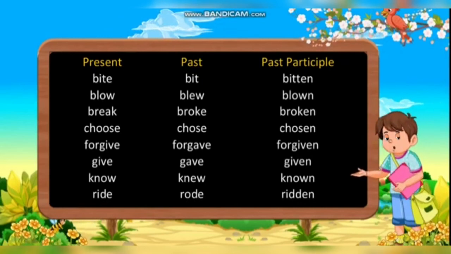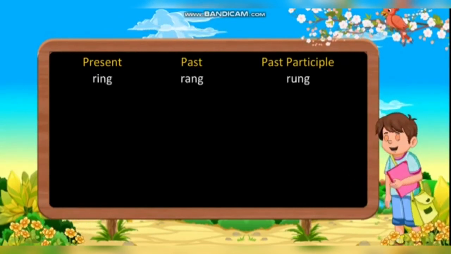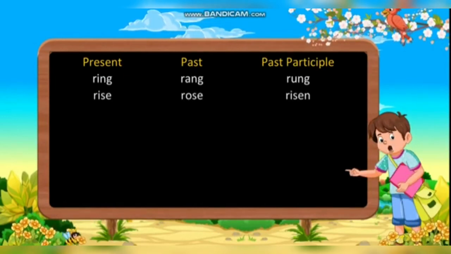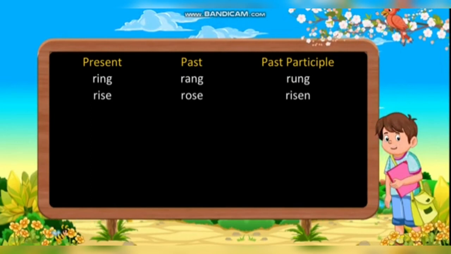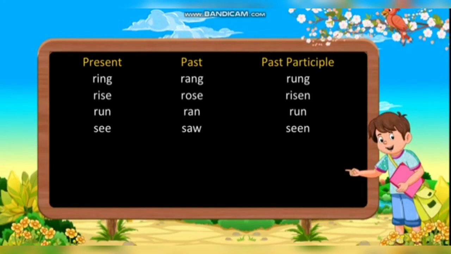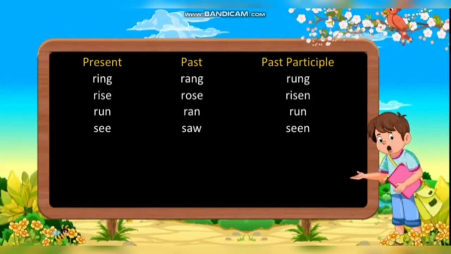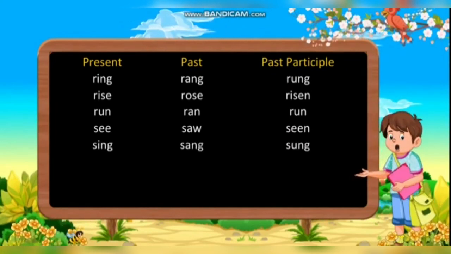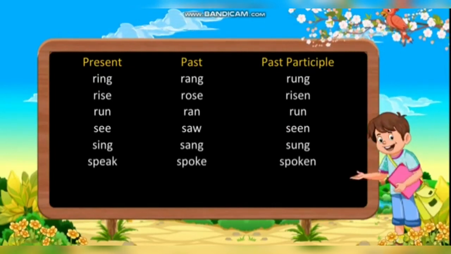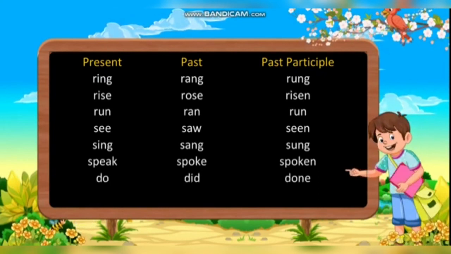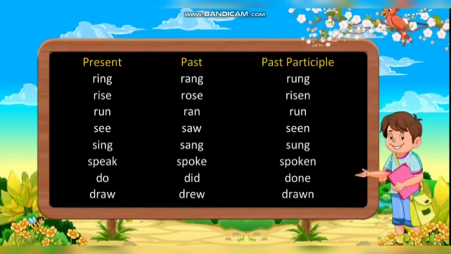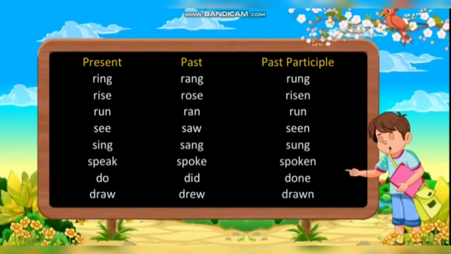Ride, rode, ridden. Ring, rang, rung. Rise, rose, risen. Run, ran, run. See, saw, seen. Sing, sang, sung. Speak, spoke, spoken. Do, did, done. Draw, drew, drawn.